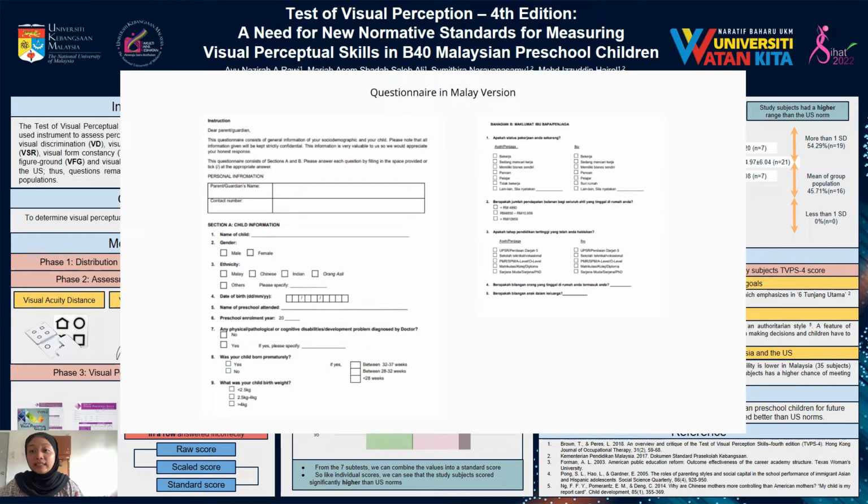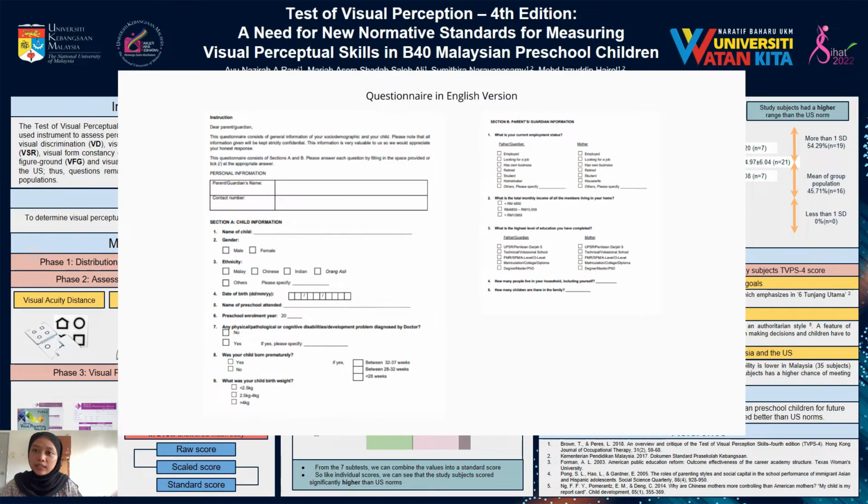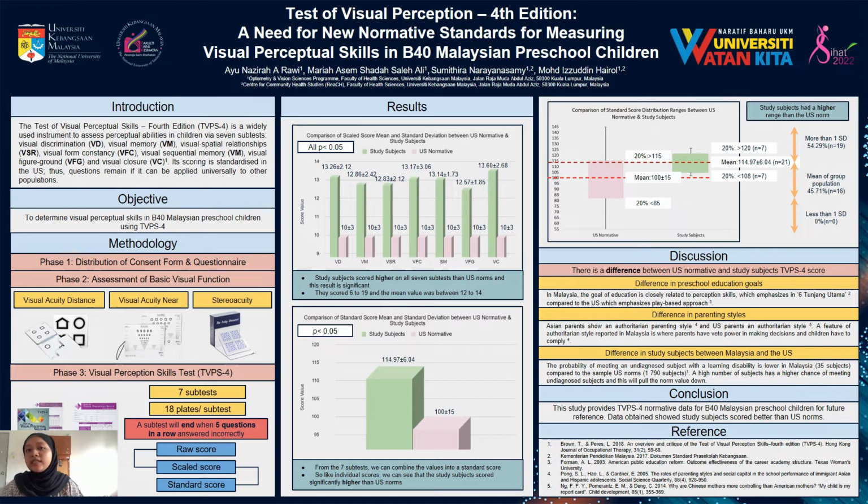Questionnaires were distributed to legal guardians, and subjects with diagnosed physical, pathological, or cognitive problems were excluded. Vision screening that includes dystonia and stereoacuity level was carried out on all children. Subjects that failed the screening test using the Lea symbol chart, near Lea symbol card, and Frisby chart test were excluded from the study. For TVPS4, the test duration for each subject is 30 minutes.